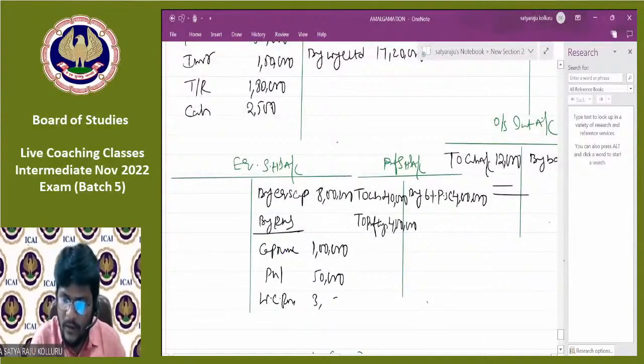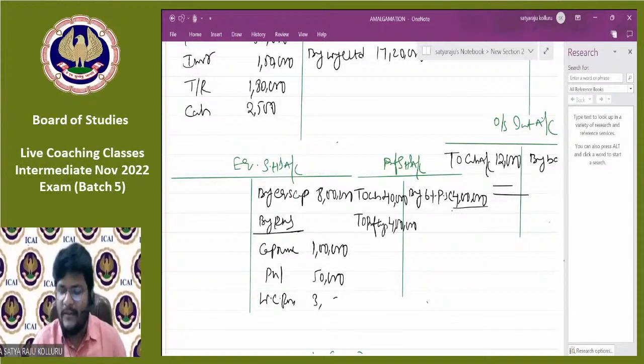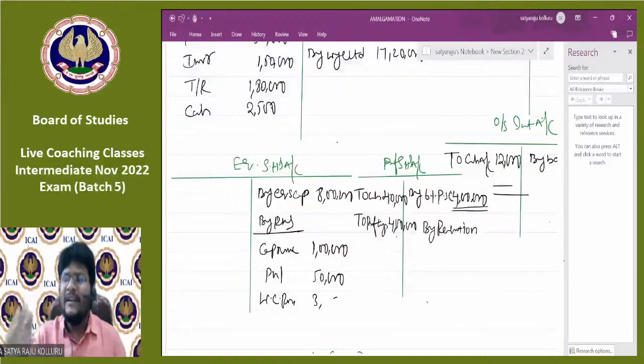Now, can you please all of you tell me, in the preference shareholders account, to the preference shareholders we need to pay 4 lakhs. But we paid 4,40,000. Excess, how much did we pay? 40,000 we paid, which is a loss, right? The loss we need to transfer to the realization account. That point also, please remember all of you. While settling amount to the different parties, if you are getting any profit or loss, such profit or loss you also need to transfer to realization.